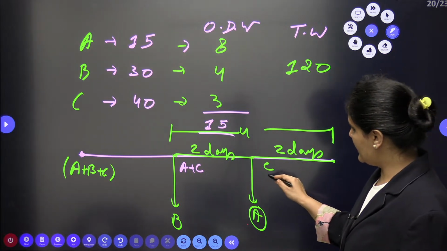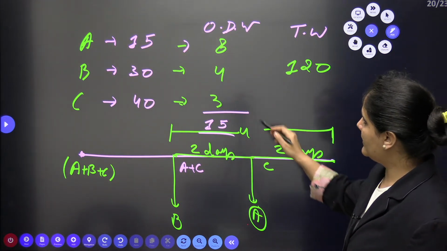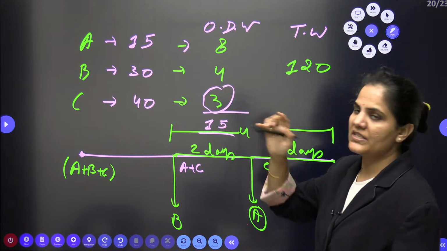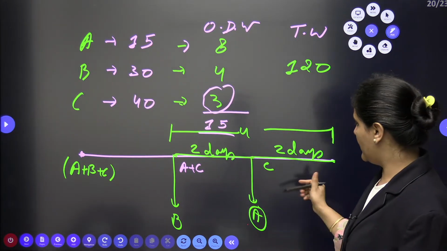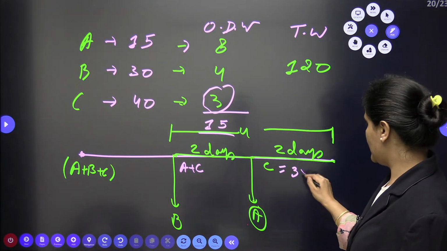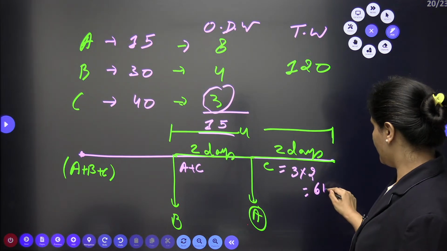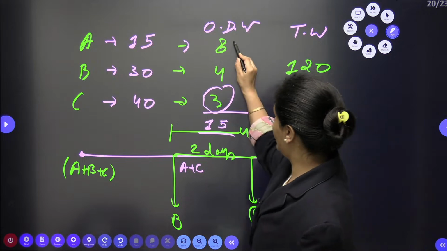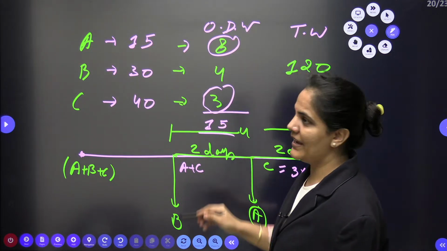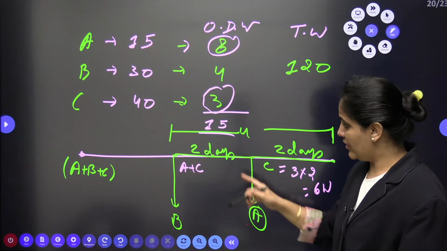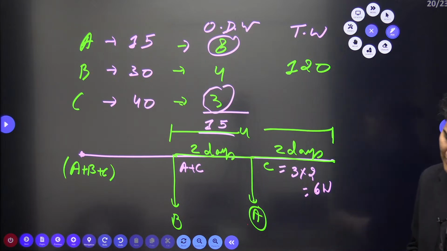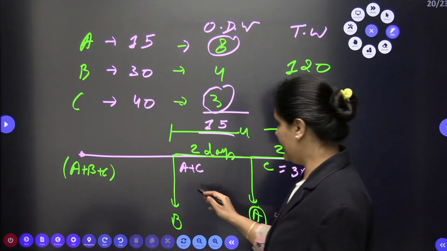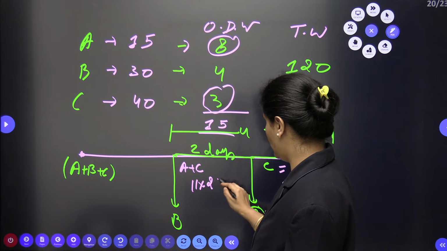When C is alone doing the work, I can see the 1 day work of C is 3. So in 2 days, how much work is done by C? It will cover 6 work. Similarly here the one day work of A and C is 8 plus 3, 11. So in 2 days how much work will they complete? They will complete 11 into 2, 22 work.